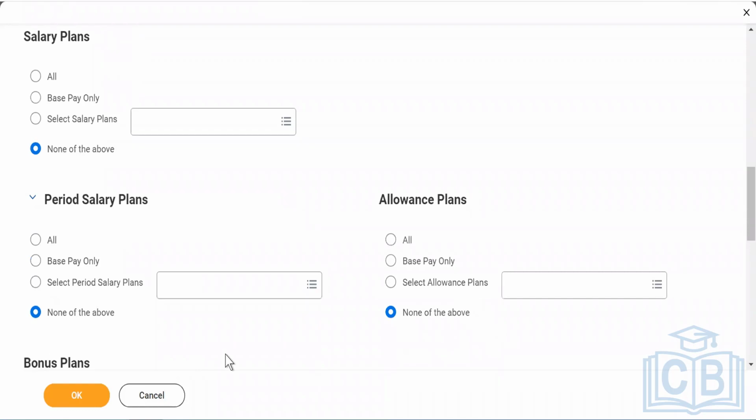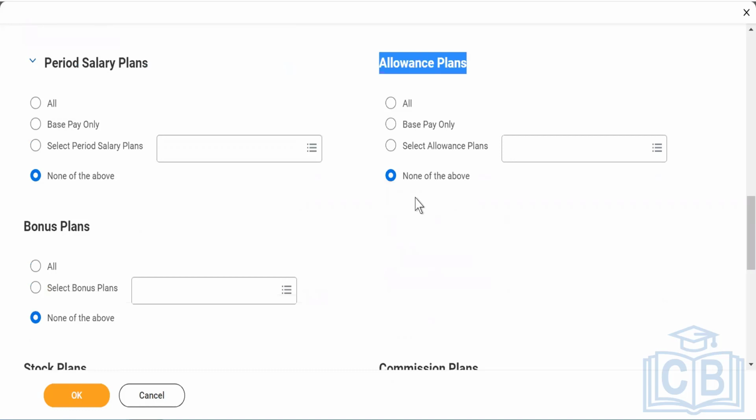It is not necessary that you get paid monthly. In some countries, the pay is given once in 15 days, or as a weekly payment, or even daily. So there is a specific period, and that is the reason we call it a period salary plan. And then the allowance plan is the same, we don't make any changes.